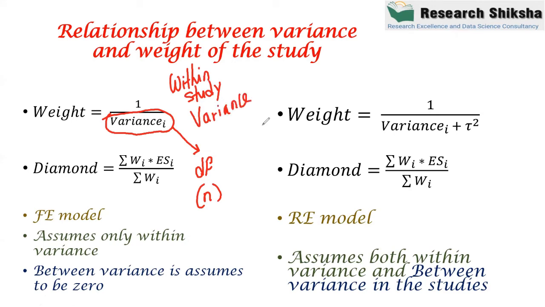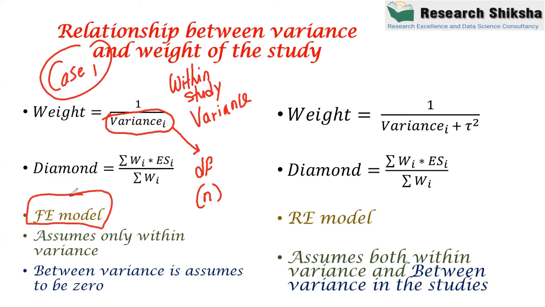But the problem is that we can apply this variance when all these studies have equal effect size, and the only variance we have is because of the sample size, right? So this case number one is known as the fixed effect model. And this fixed effect model assumes that only within variation is present and between variation is assumed to be zero or insignificant.